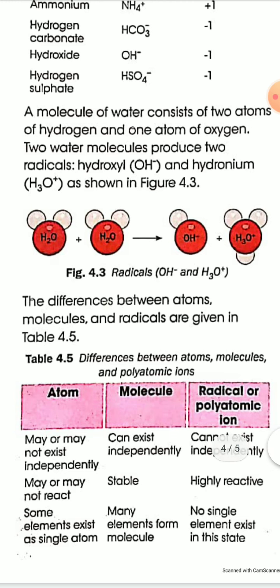If you ionize a water molecule, if you break down a water molecule, it will form one hydroxyl radical, OH minus, and another hydronium ion or hydronium radical, H3O plus. So the radicals of water are the OH minus radical, hydroxyl radical, and the hydronium radical, H3O plus.